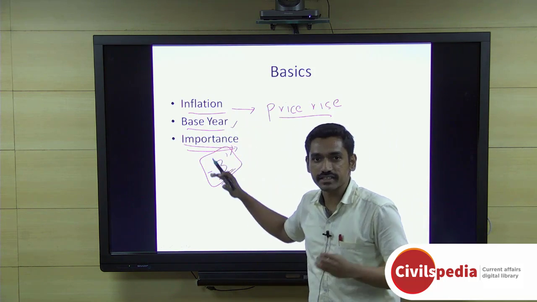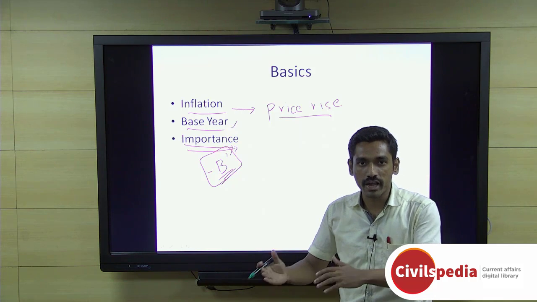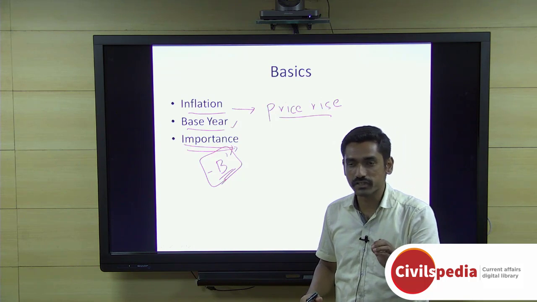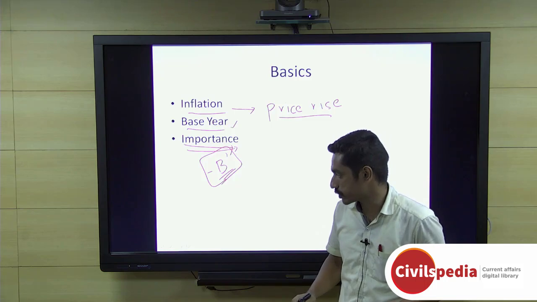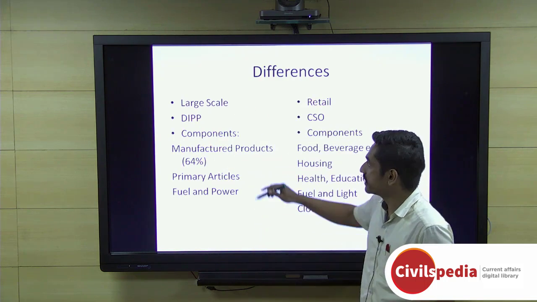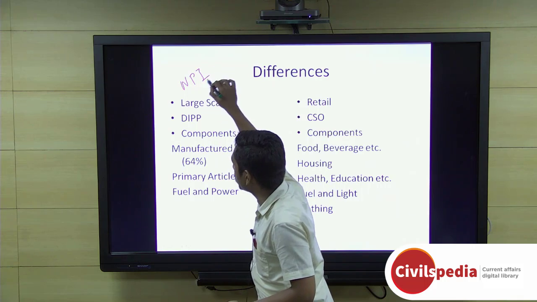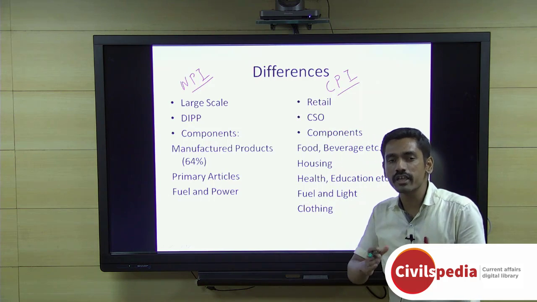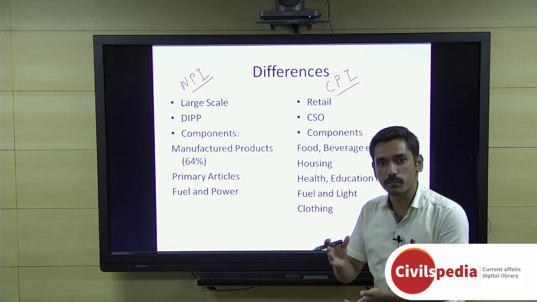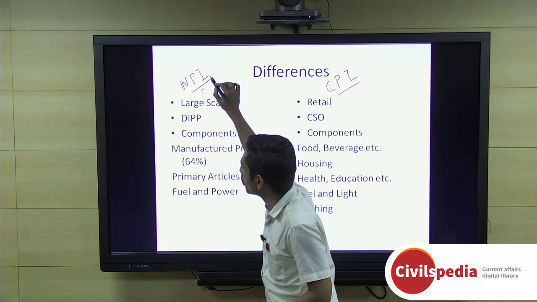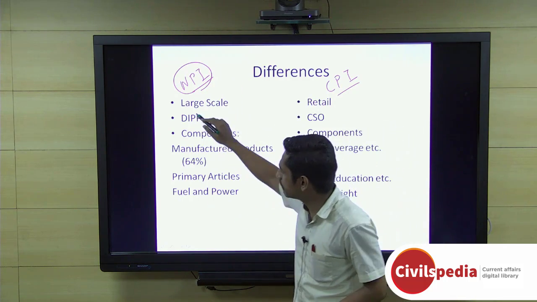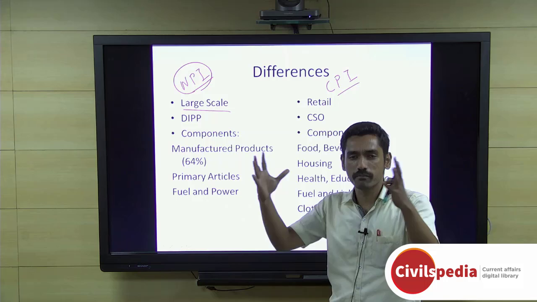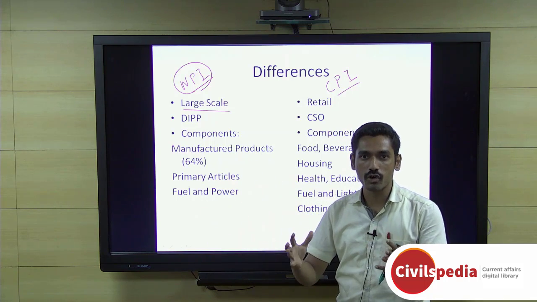So in terms of economics, a slight amount of inflation is necessary so that your economy improves. At the same time, if you're going to have an enormous increase in inflation, it is going to affect the performance of the economy and of course the stability of a nation. Now to come to the different measures, that is the wholesale price index and the consumer price index, which are two different measures for calculating inflation in a country to determine in what direction or prospects a country is progressing. Now, if you take wholesale price index, why do we use the term wholesale? It's simply because it is large scale commodities. Like from a large vendor, one more vendor is actually buying a huge basket of commodities. That is what you call wholesale.